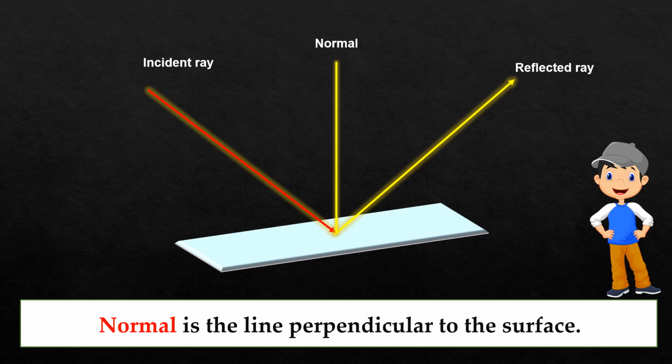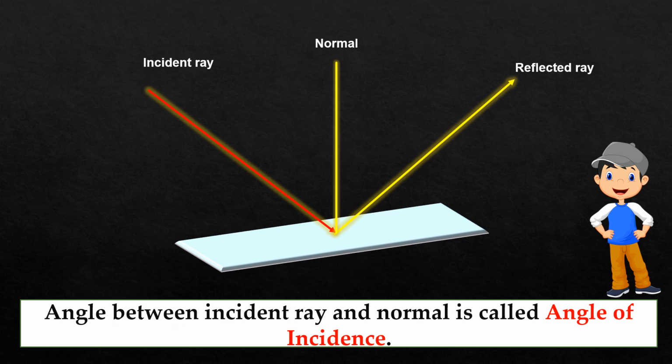Now the next term is angle of incidence. The angle between the normal and the incident ray is known as the angle of incidence. You have to take care of this, that the angle is between the normal and the incident ray. So this is the angle of incidence.